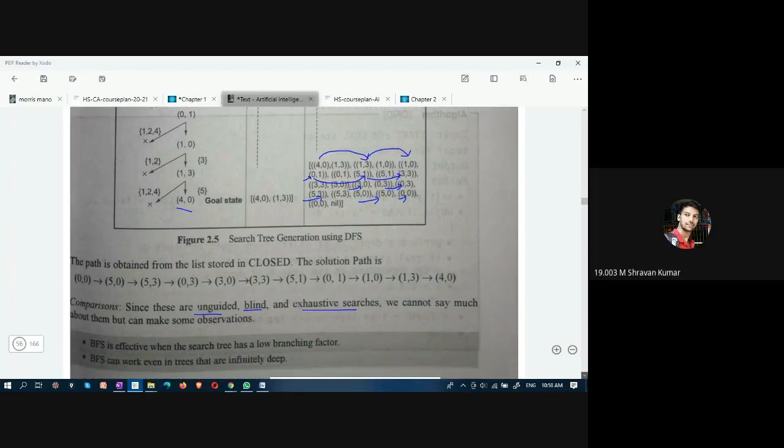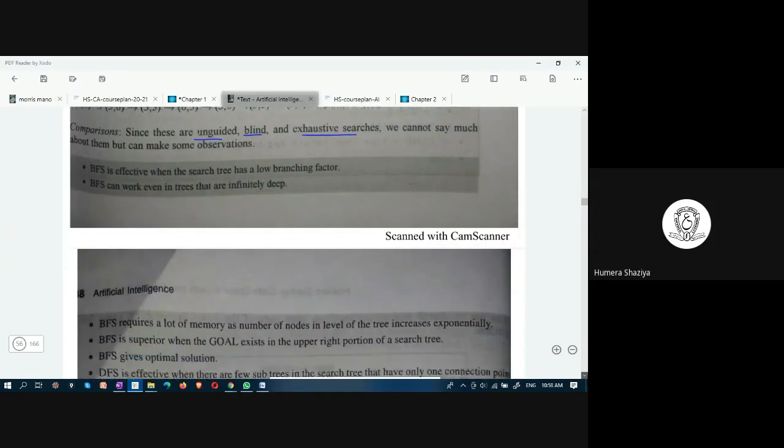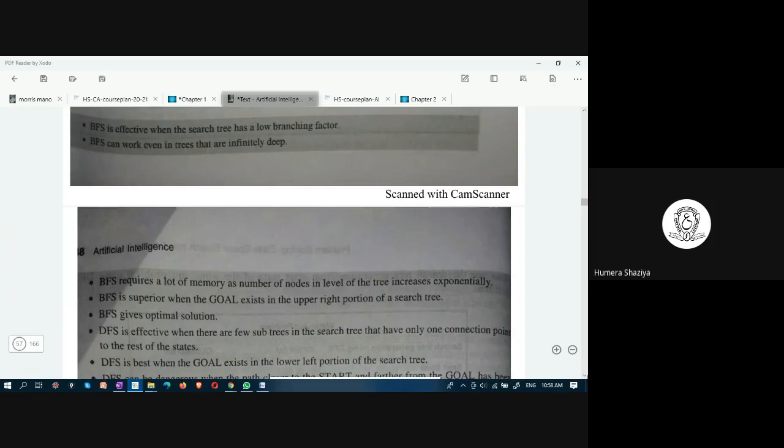Let us compare. BFS is efficient when the search tree has a low branching factor and when the goal node is in the beginning only. If you are expanding level 0, you obtain level 1 nodes.